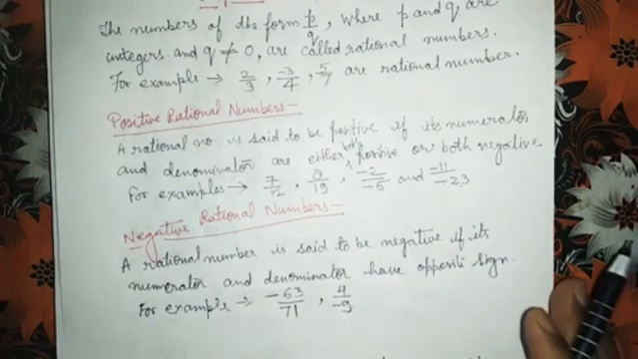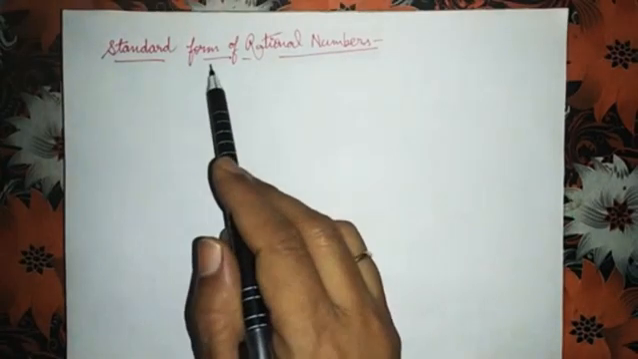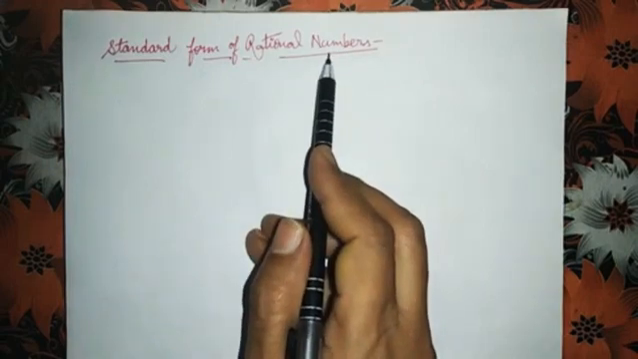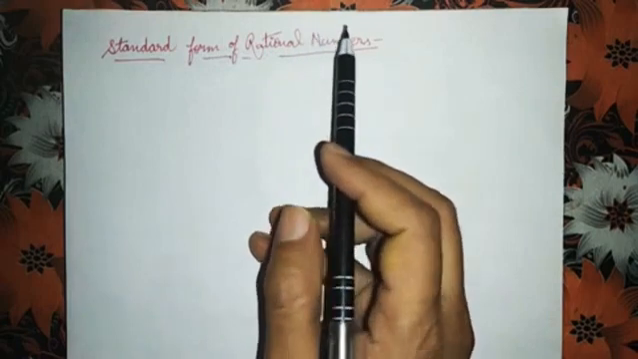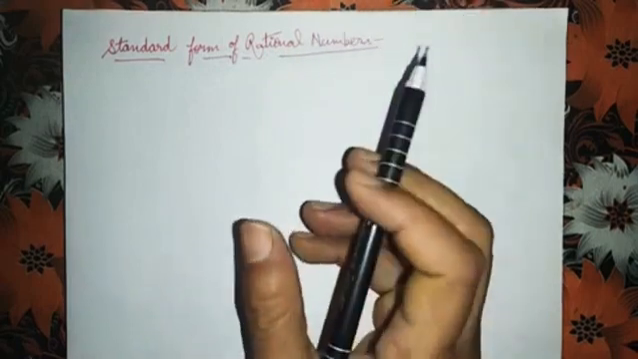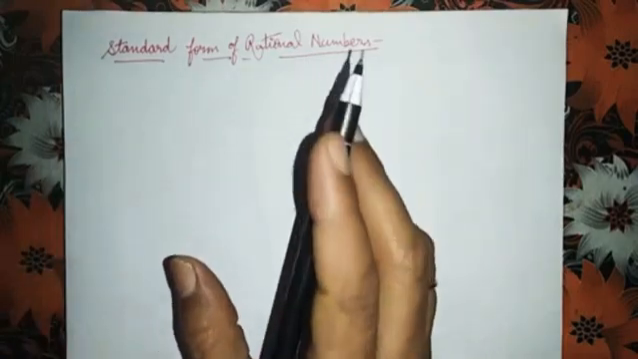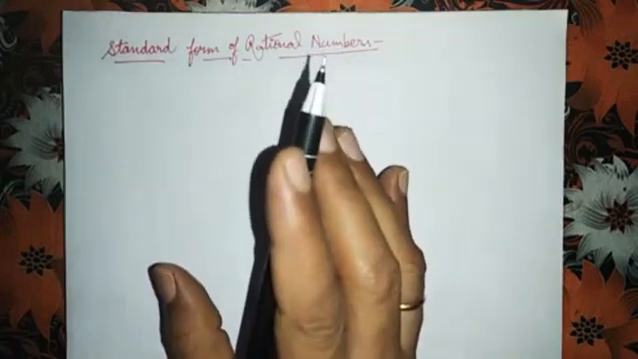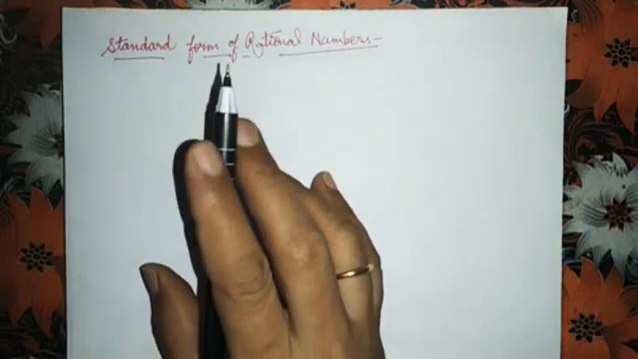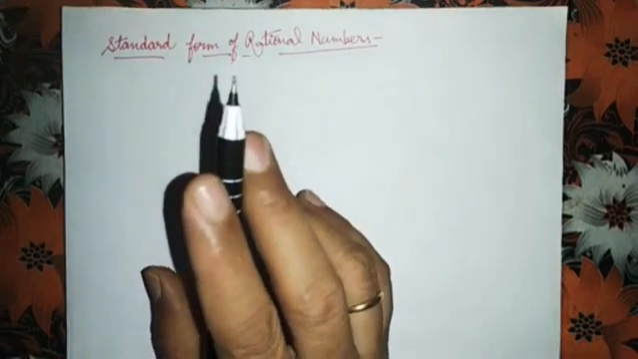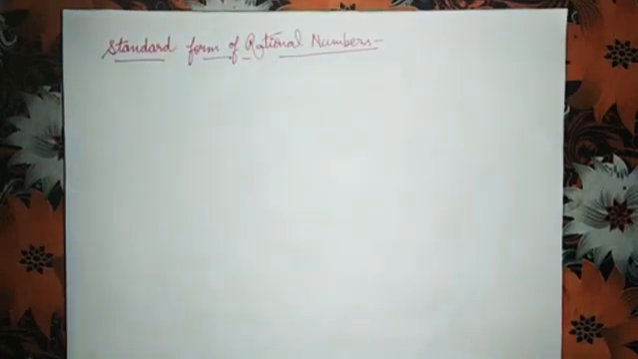Okay. Now children, after this I will tell about standard form of rational numbers. Children, what is standard form of rational number? This question will come in your mind. So children, a rational number P upon Q is said to be in standard form if it is expressed in its lowest term and its denominator is positive. Okay.